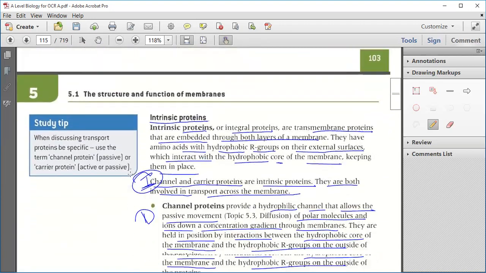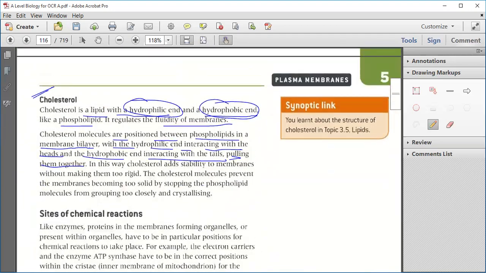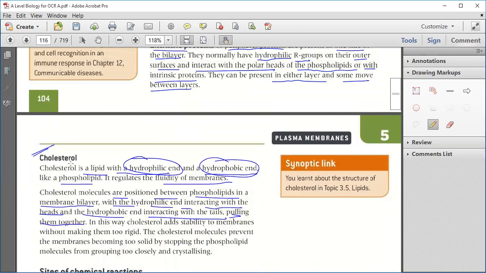Got it? Any doubt? No. Okay. Now cholesterol molecules are positioned between the phospholipids in a membrane bilayer. So between two phospholipids, there is one cholesterol molecule with the hydrophilic end interacting with the head and the hydrophobic end interacting with the tail, pulling them together.